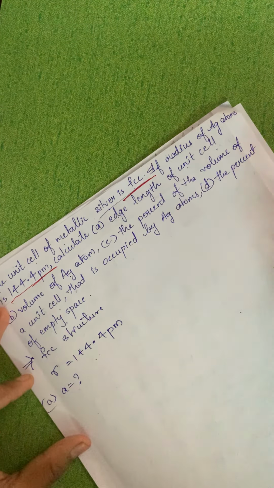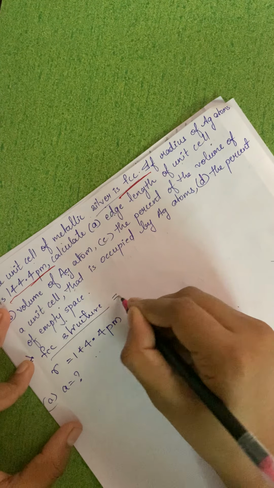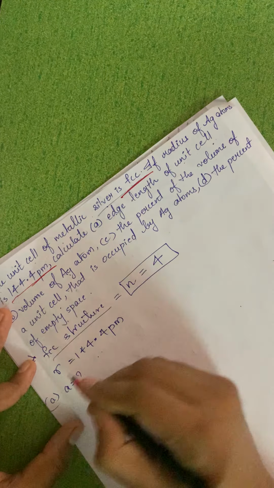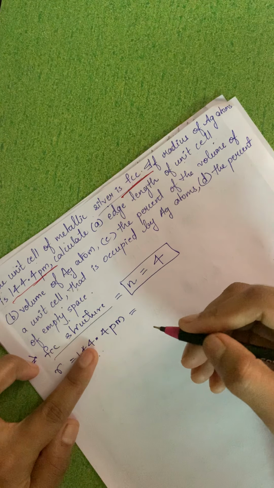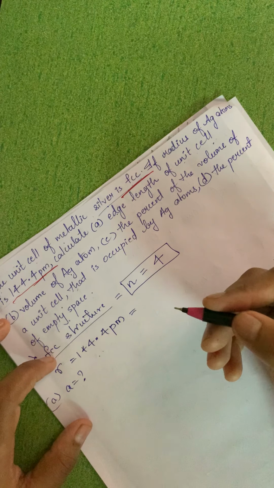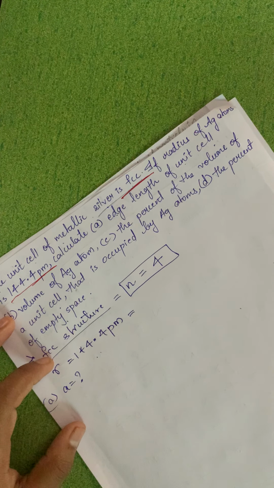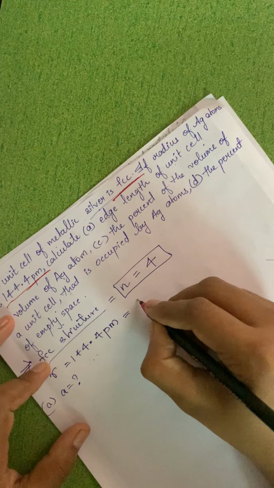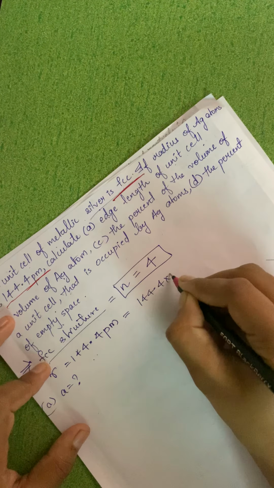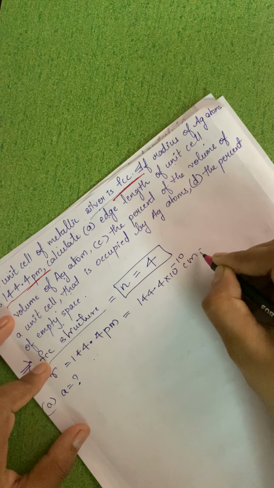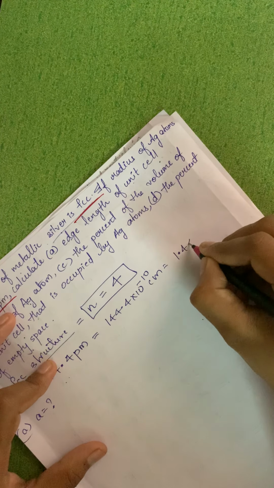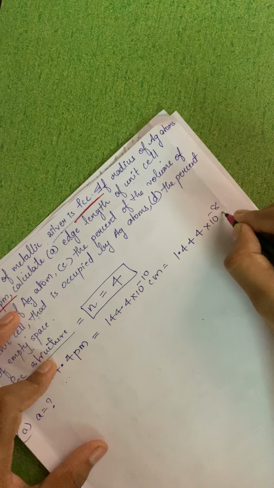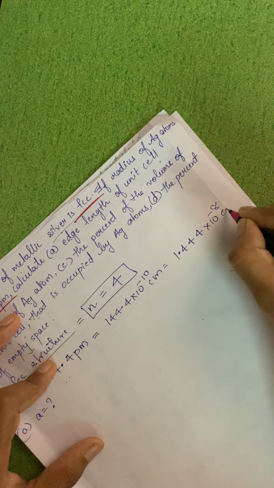Now we'll just start with the solution part. FCC structure, that means N is equal to 4 in this case. Okay. R is equal to 144.4. Now in this case again I have to convert pm into centimeter. So now you know the conversion. 144.4 into 10 raised to minus 10 centimeter, or it can be 1.444 into 10 raised to minus 8 centimeter.